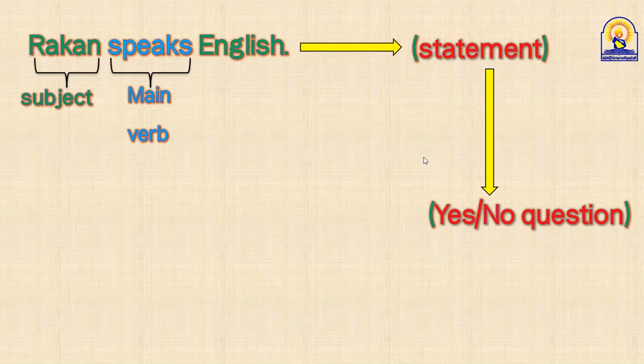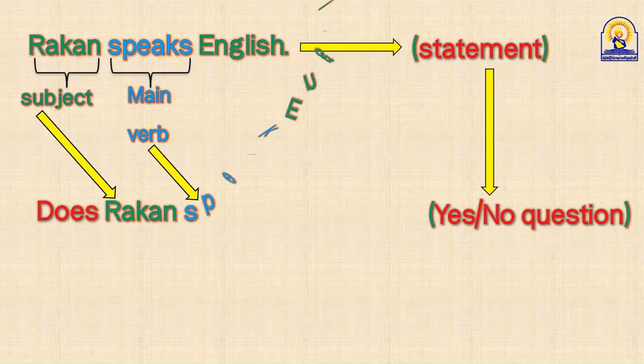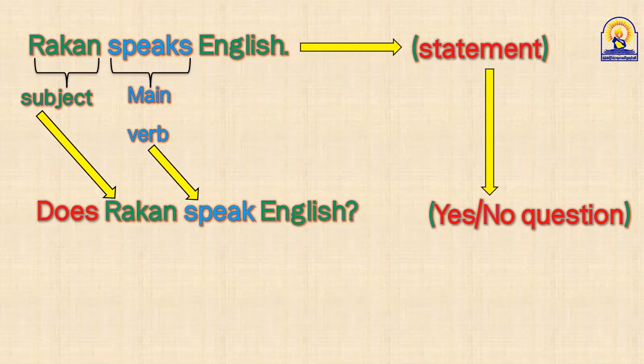Let's take Mishal. Can you tell us the correct one, because Rashid said, does Rakan speaks English? Does Rakan speak English? Speak, not speaks. Yes. Let's check. You are right, Mishal. And Rashid, be careful. I told you, if you use do or does or did, don't forget to change the main verb into bare infinitive. I mean, don't use S, don't use ed, ing, to.